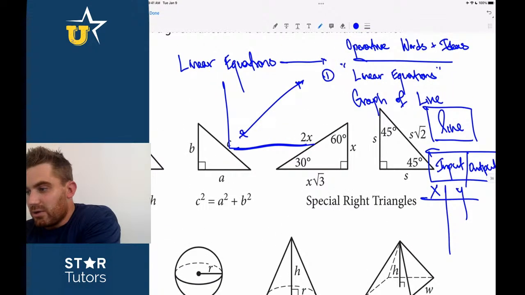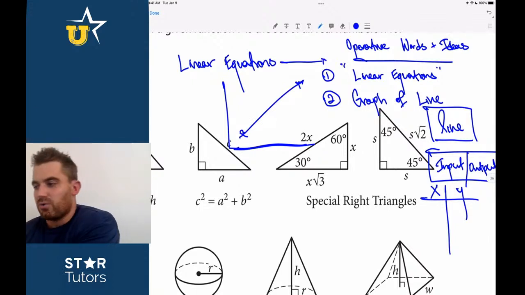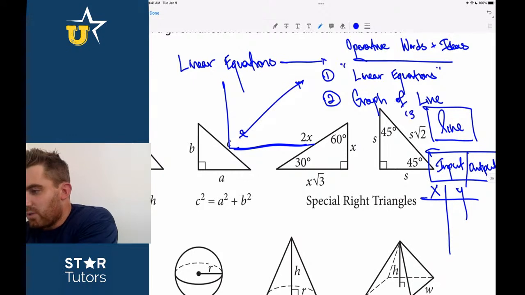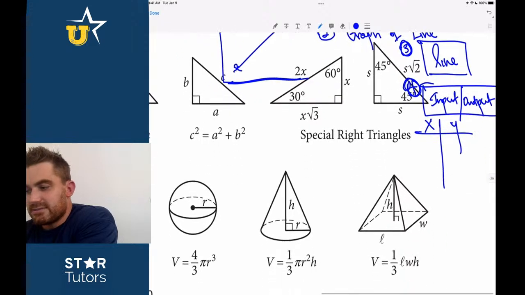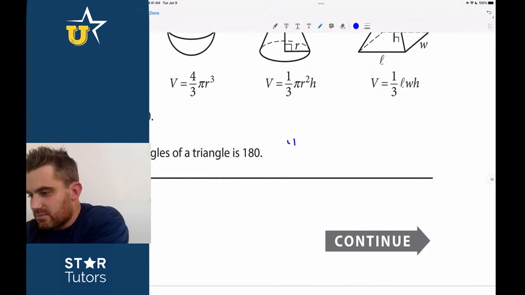So number 1, linear equations. 2, if you see the graph of a line, and they don't say line, but they just give you the graph, or the coordinate plane. 3, if you see the word line. And 4, if you see an input-output table, that's great. Now 5 is potentially the most important. Let me just write it down here.